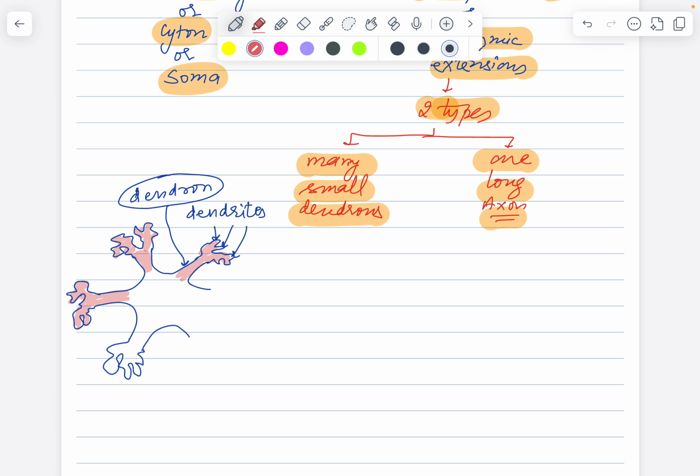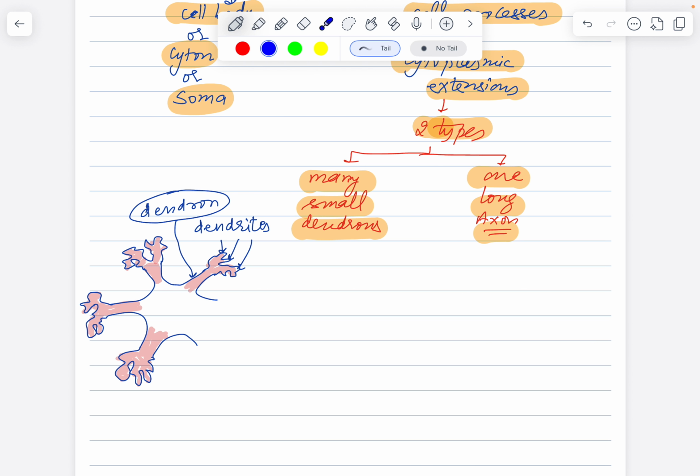The slightly bigger or thicker one is the dendron. Okay? So these are the dendrites or the dendrons, many small processes. The further smaller branches of dendrons are the dendrites. Okay. What are all the dendrons attached to?